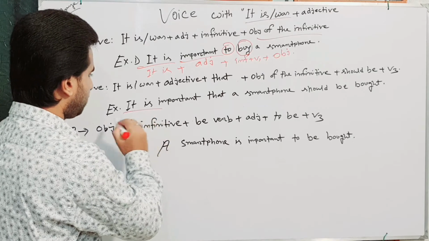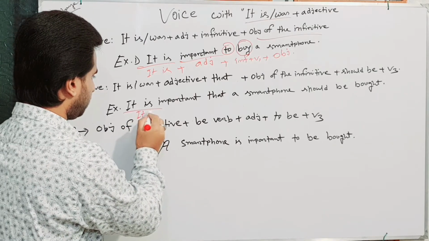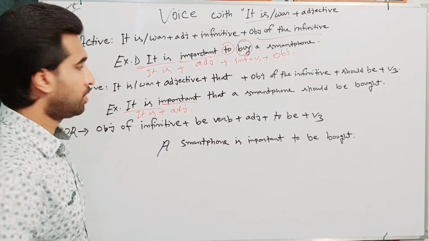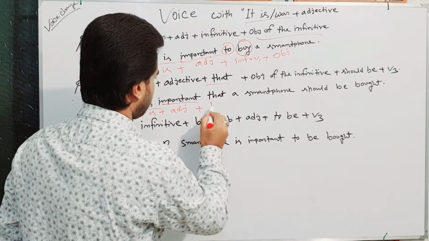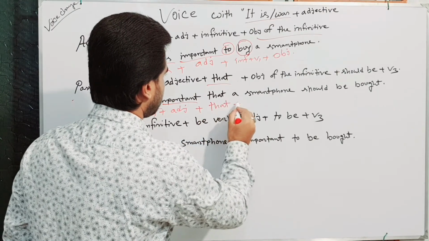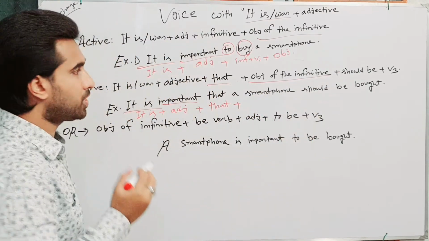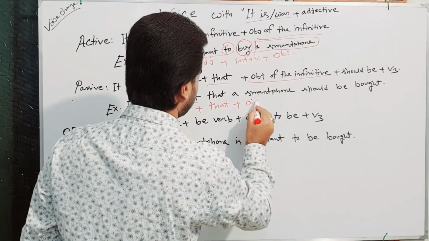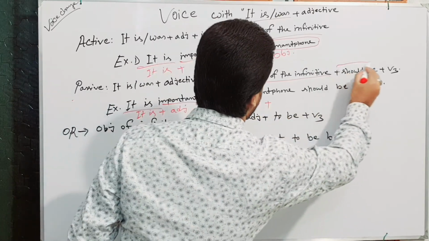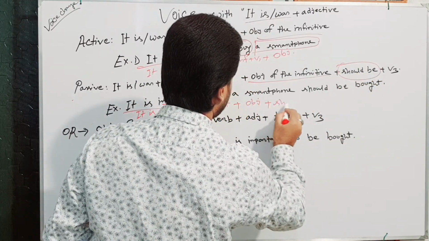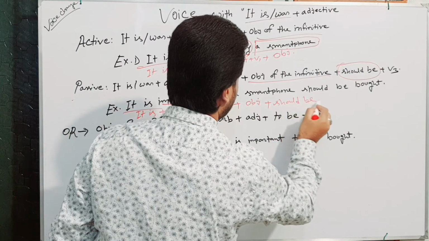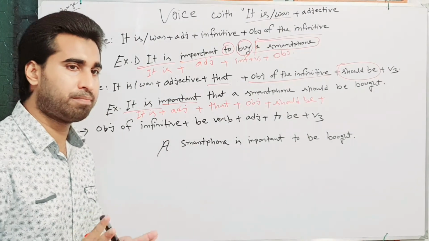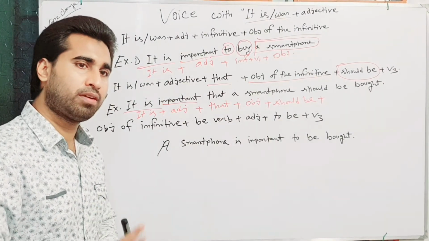Here it is plus the adjective important plus that plus the object of the infinitive, here a smartphone, plus should be plus the V3 form of the infinitive verb, the past participle form of the verb.